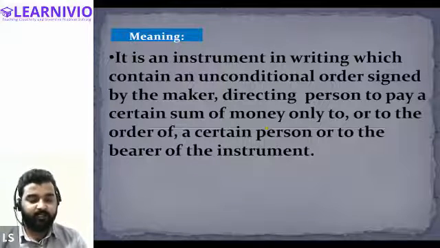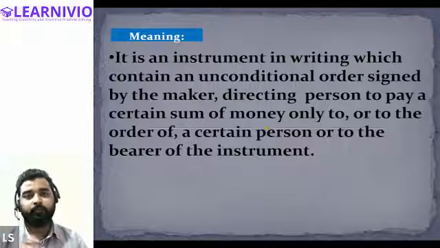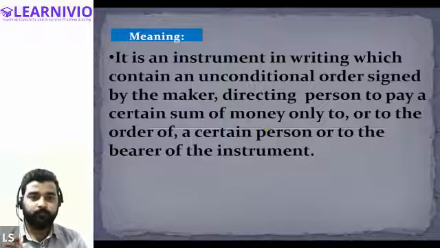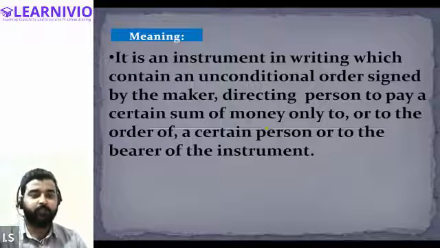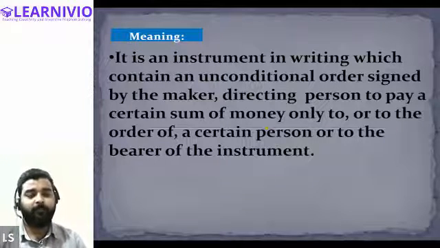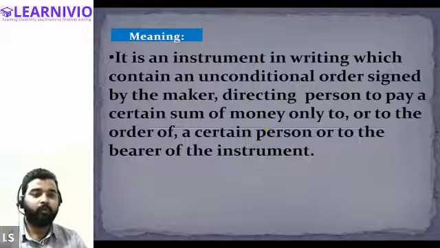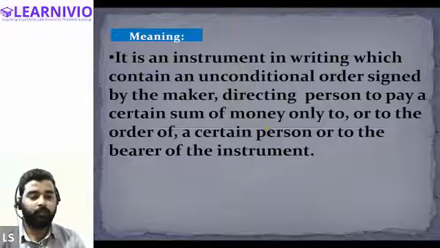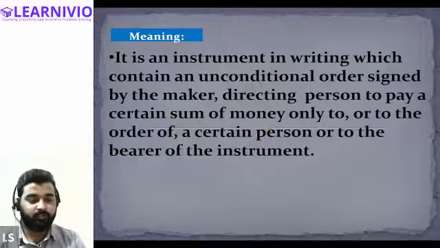It is made in writing, so it is a written instrument, and it contains an order from the person who is making this instrument to the other person. And what kind of order does it contain? It contains the order to make the payment of a certain sum of money to him or to any person whom he asks for the payment or orders for the payment.